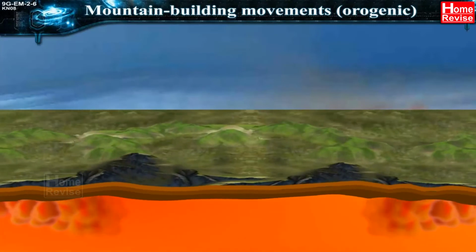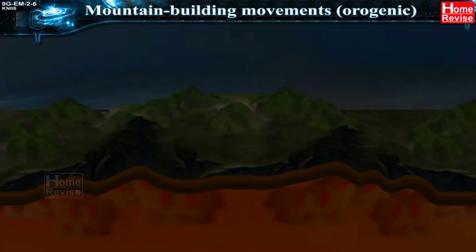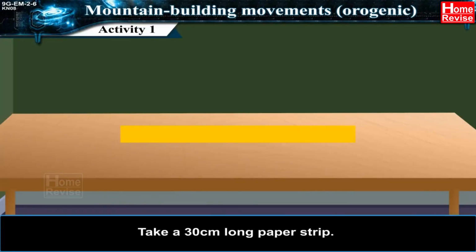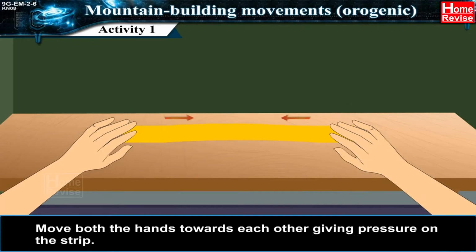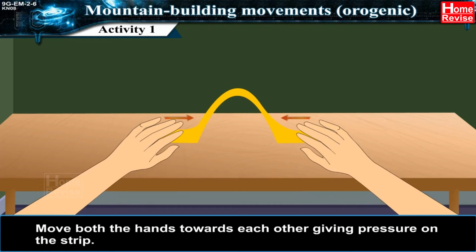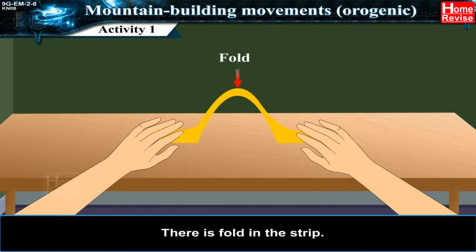A. Mountain building movements. Orogenic. Try this. Activity 1. Take a 30 centimeter long paper strip. Place your hands on both the ends of the strip. Move both the hands towards each other, giving pressure on the strip. Observe what happens to the strip. There is a fold in the strip.